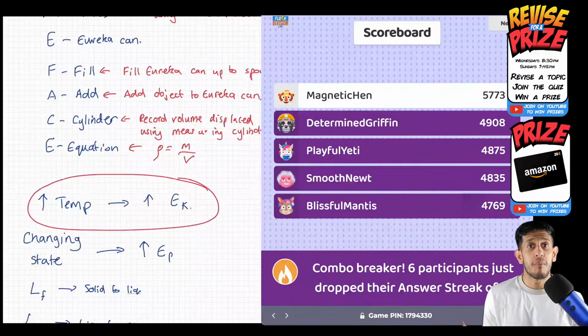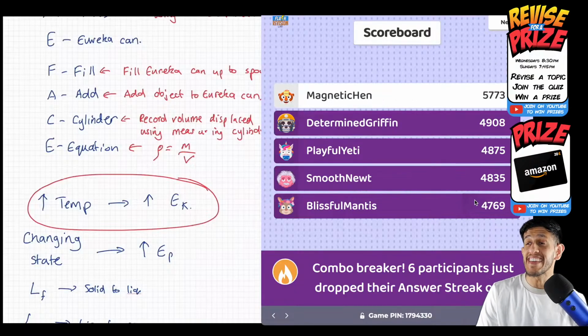But all to play for, because if they make a mistake, everyone comes back in. It's exactly how this game works. But that was a combo breaker. I am still stunned that only one person got it right. I thought only one person got it wrong to start with. One got it right. Wow. Not seen that in a long time. Philip is Griffin confirmed. We'll see. Still on the podium.